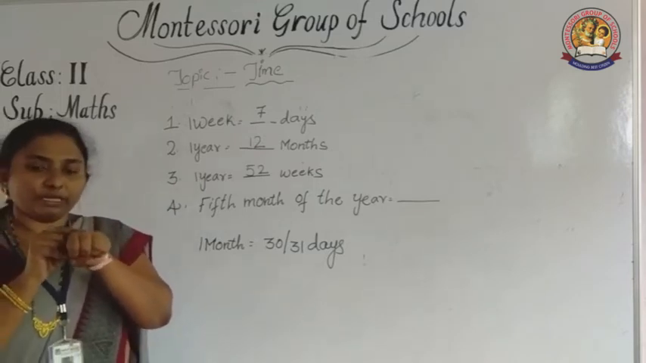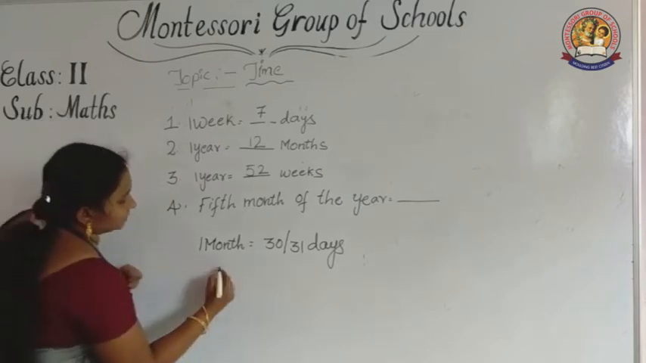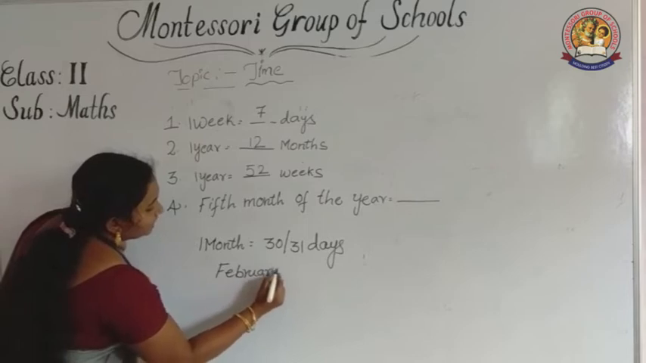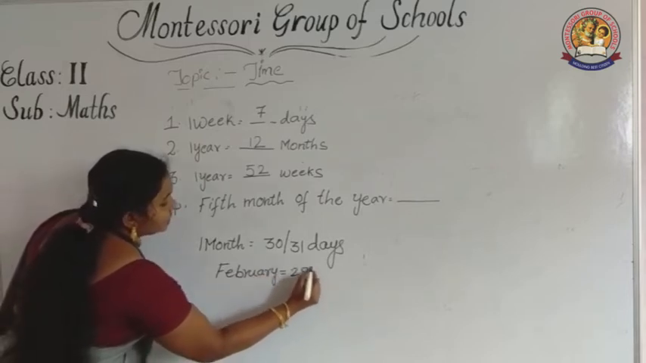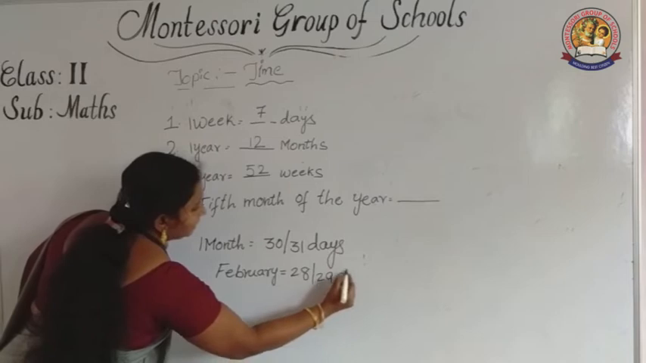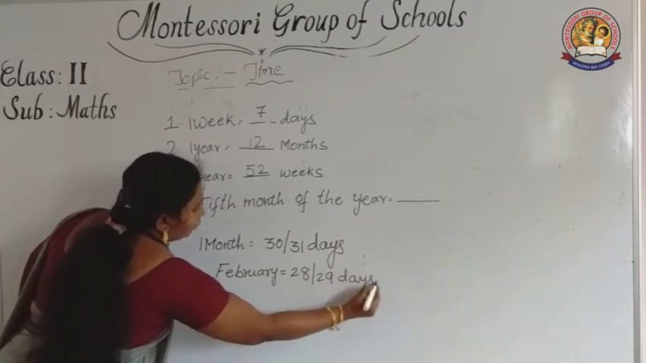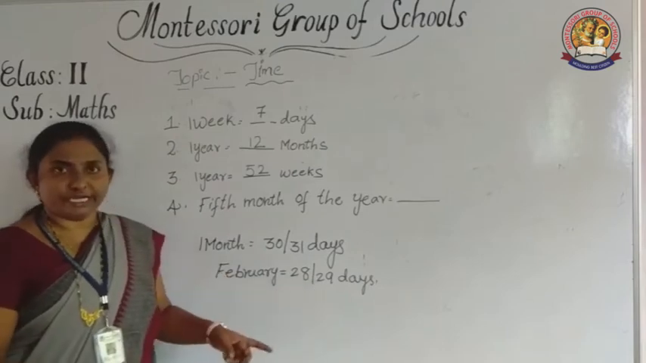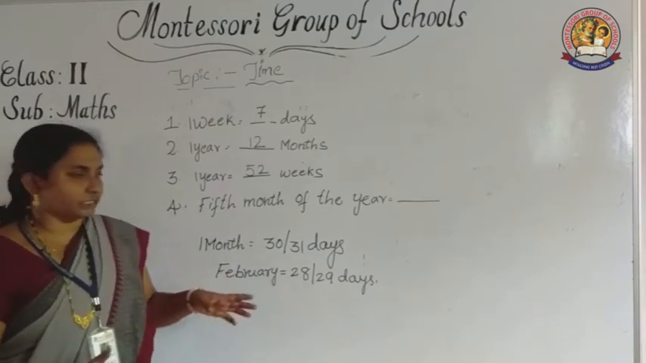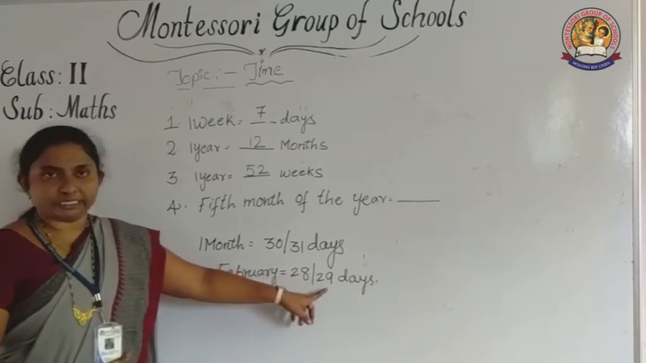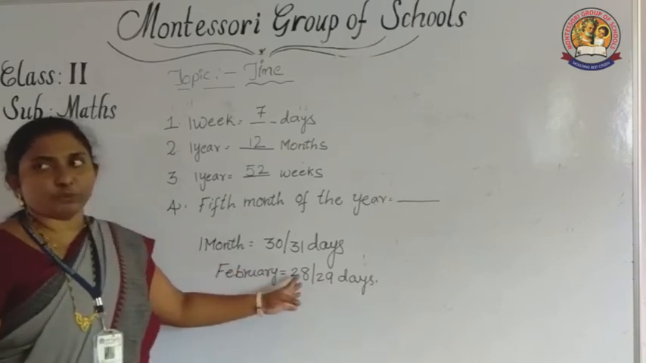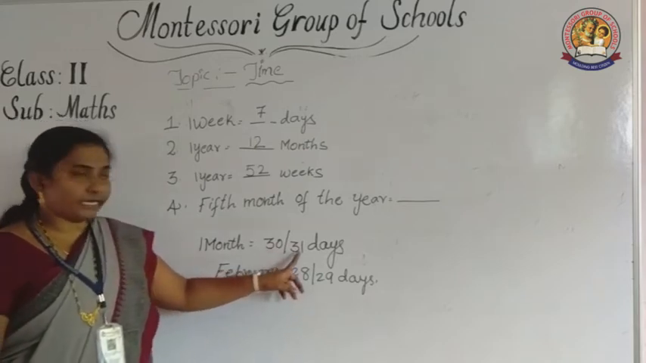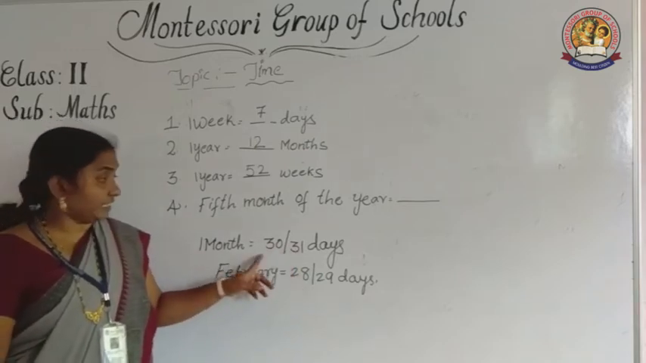But in February we get 29 days. February, how many days are there? 28 or 29 days. Okay, understood? How can we decide it? Every 4 years February gets 29 days. In a normal year, we get 28 days. So 1 month, how many days are there? 30 or 31.